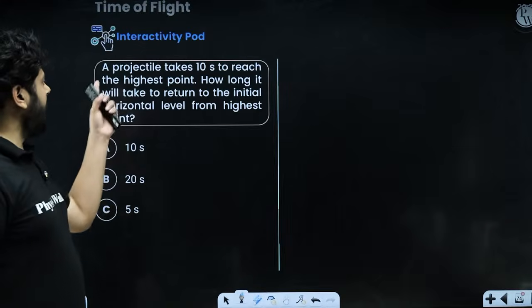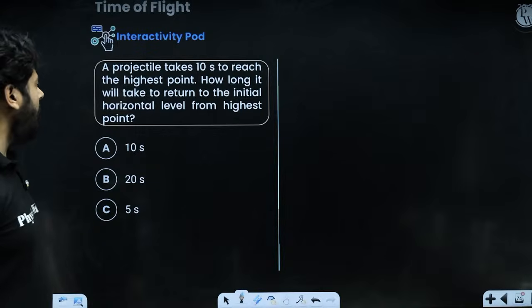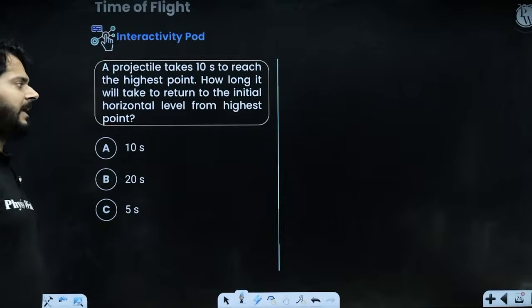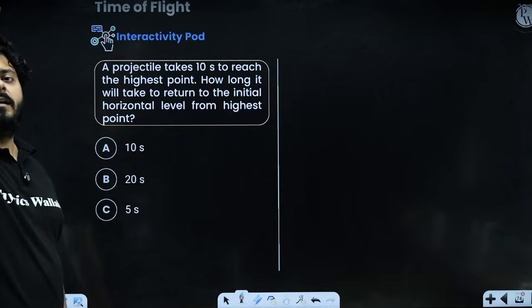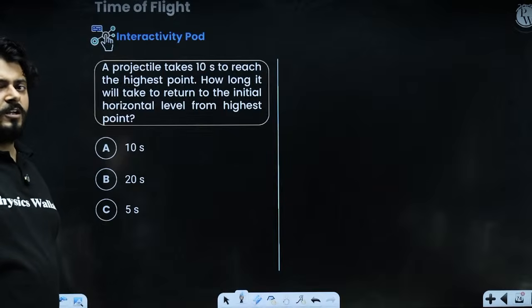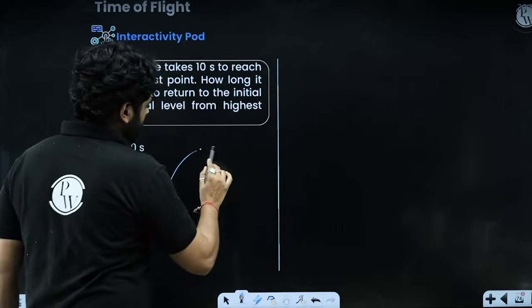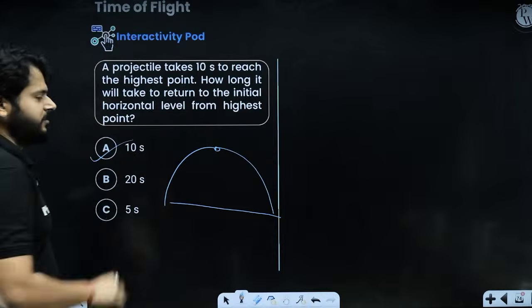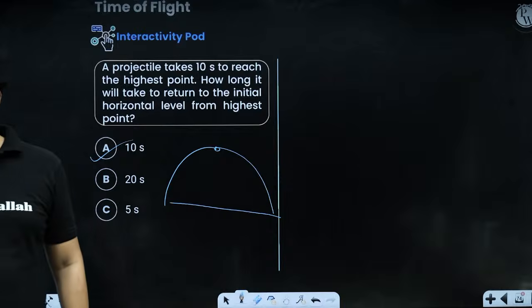Okay, look at that. The projectile takes 10 seconds to reach the highest point. How long will it take to return to the initial horizontal level from the same highest point? Again, it takes 10 seconds to reach the highest point. How long will it take to reach back at the horizontal level? So we can say that if the body takes 10 seconds to reach the topmost point, it will take the same 10 seconds to come back. Option A has to be the correct option in this case.